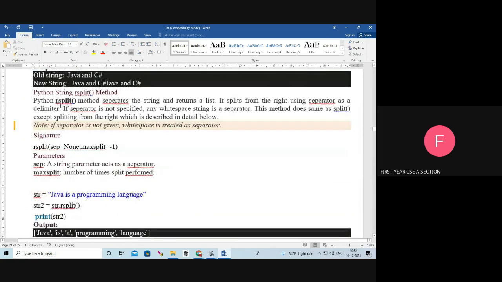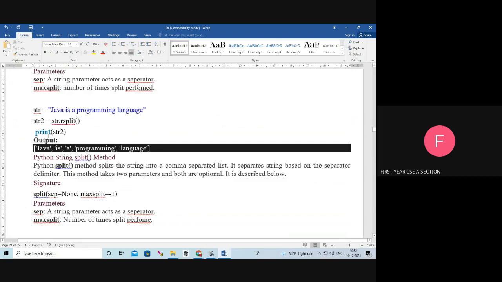Next, rsplit. The rsplit method separates the string and returns a list. Split means we are going to separate the string, and it returns a list. See, for example,